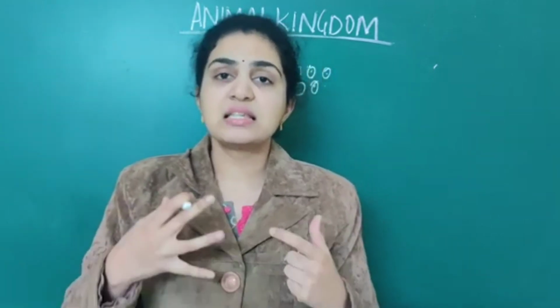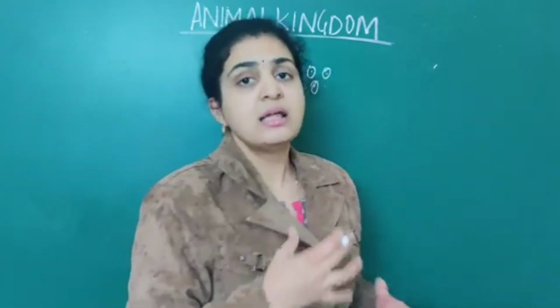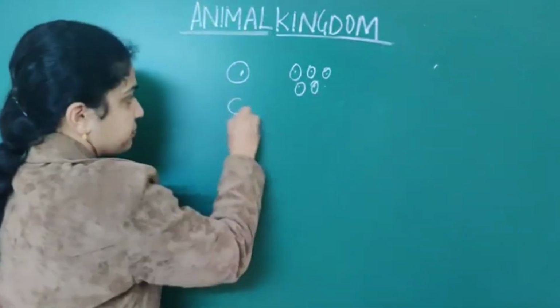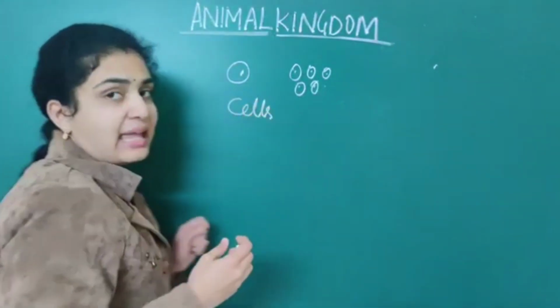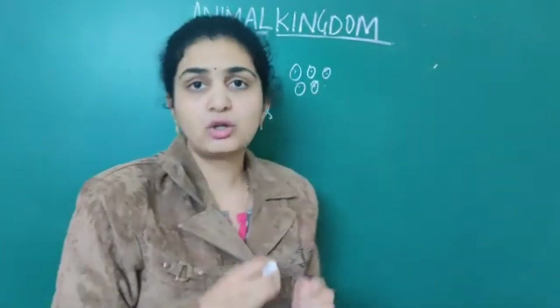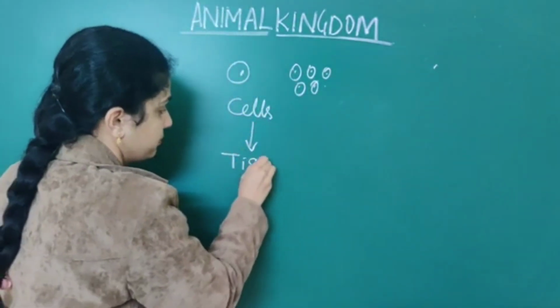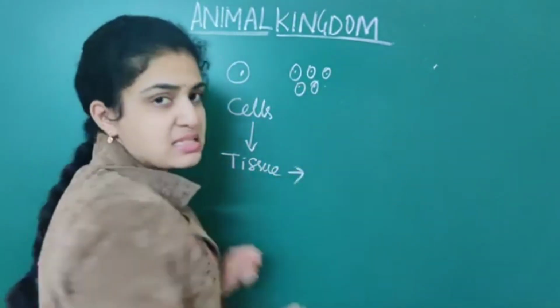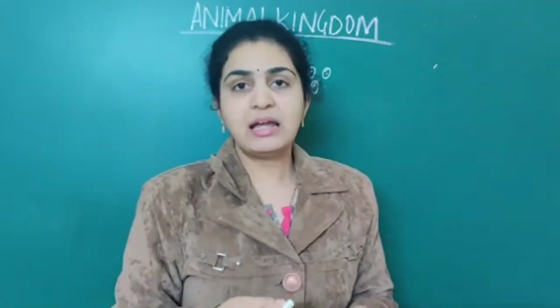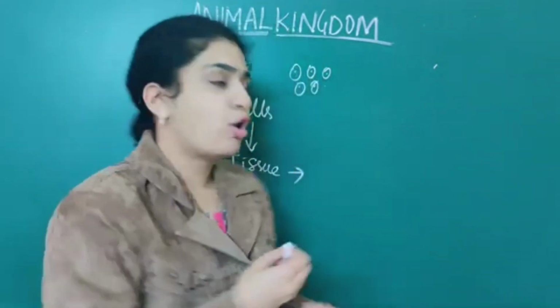When we started with the classification, first we start with multicellular, meaning numerous cells are present. When numerous cells are associated together, they form tissues. Numerous cells aggregate to one another to form a tissue. Then numerous tissues aggregate together to form an organ.